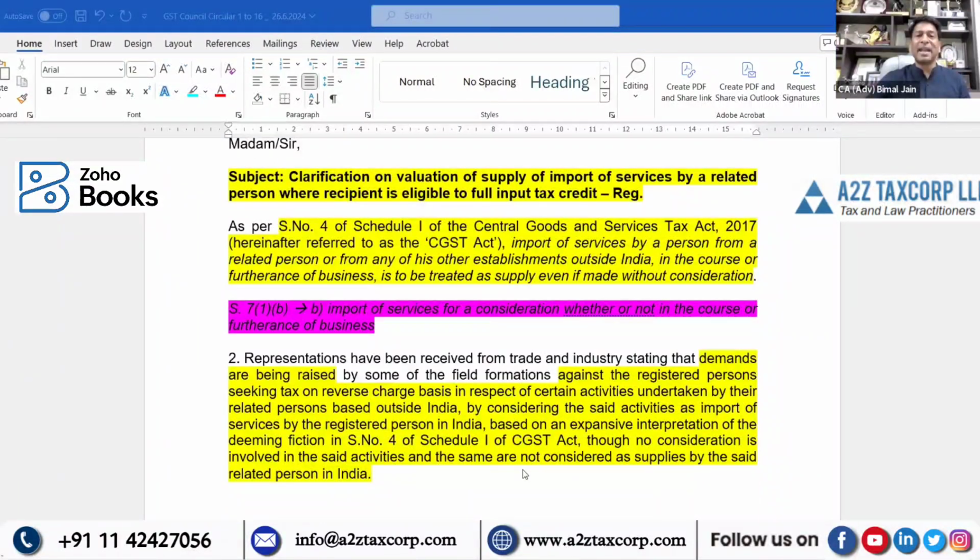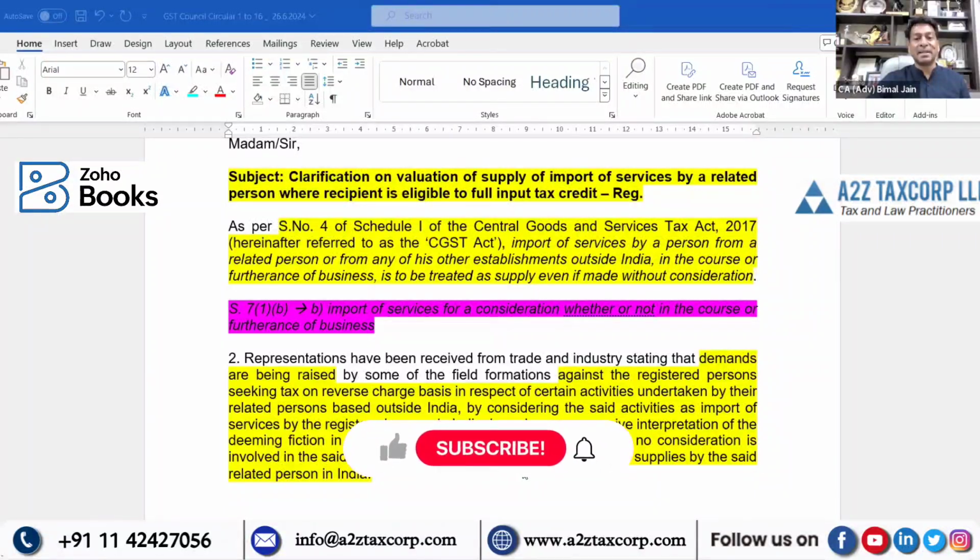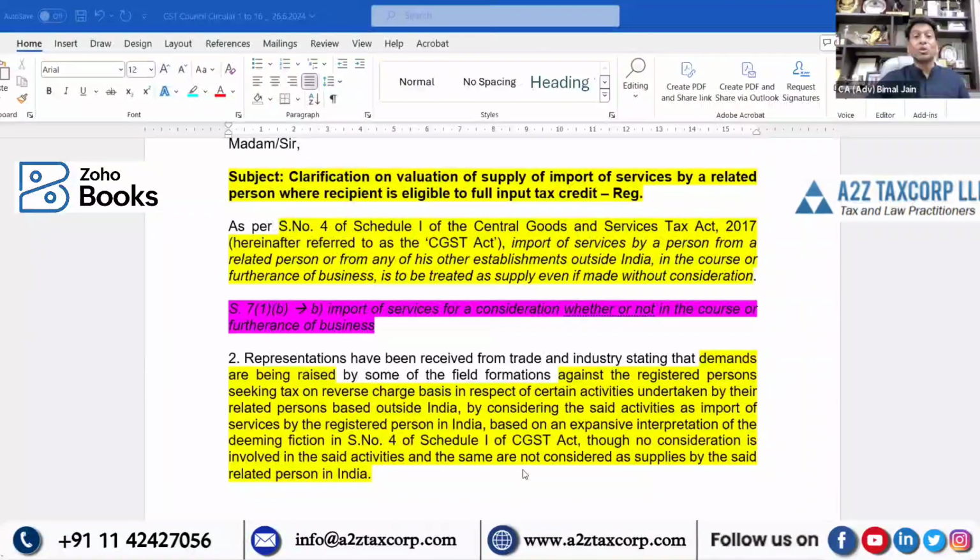The circular is saying, when you look at entry 4 of Schedule 1, that import of services by a person from a related person or any other establishment outside India in the course or furtherance of business, even without consideration, is a deemed supply. It is only pertaining to that.